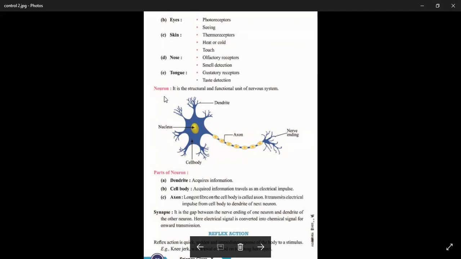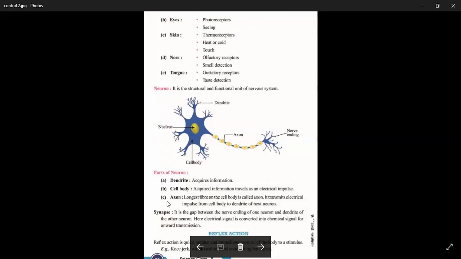Now let's see the structure of a neuron. Neuron is the structural and functional unit of the nervous system. So this is the nucleus of the neuron, and this is the cell body, this is the dendrite, and this is the axon of the nerve cell, and these are the nerve endings. Now the parts of the neuron. Here the dendrite acquires information. It means it receives information from the nerve ending of the neuron. Cell body, the acquired information travels as an electrical impulse.